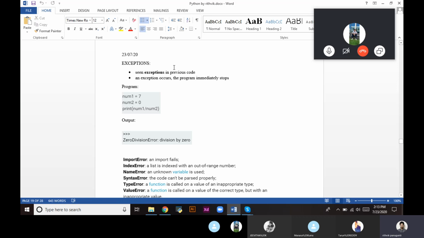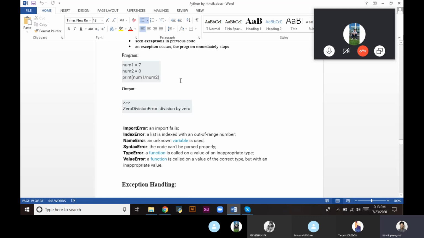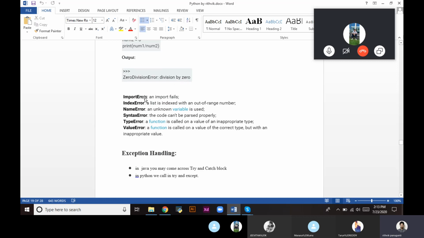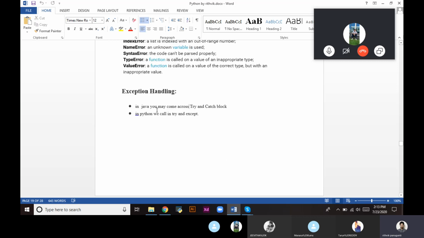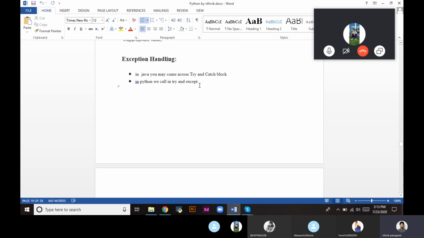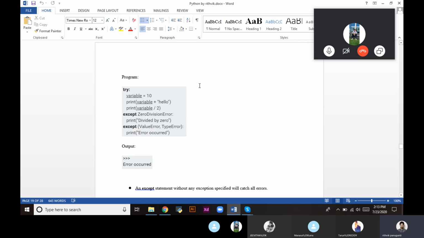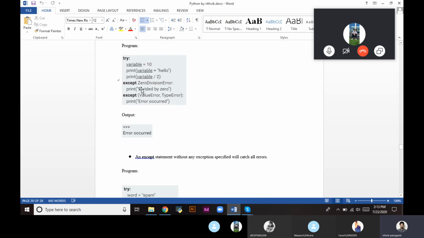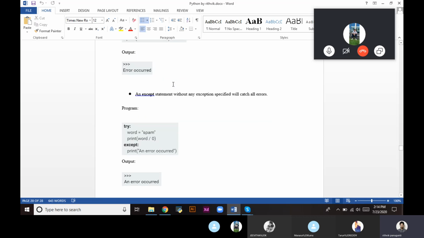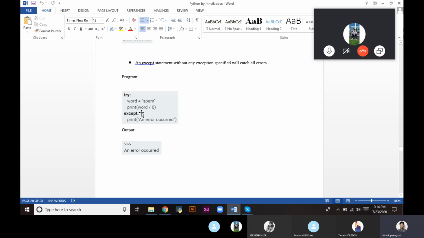We have seen exceptions. Exceptions are nothing but errors in the code raised while executing the program. We have seen divide by zero error, import error, index error, name error, syntax errors, and how to handle the exceptions using try and except block. Except will take a parameter, whatever error we are expecting. If we don't give any parameter, whatever error is raised will be caught by the except.